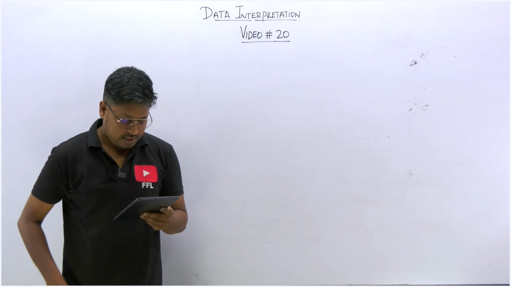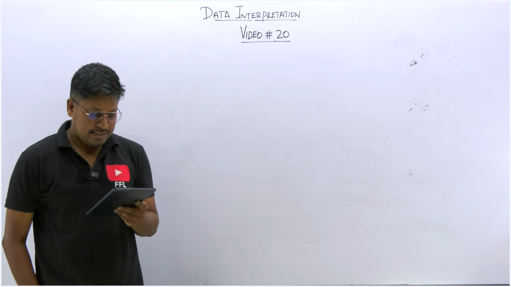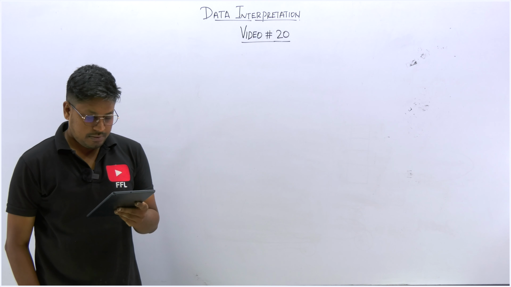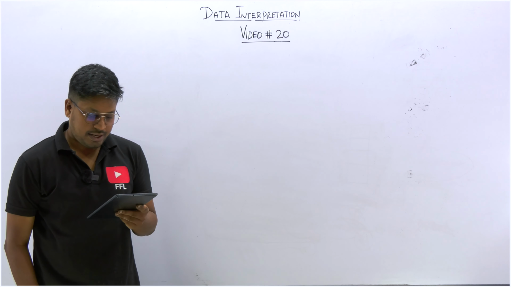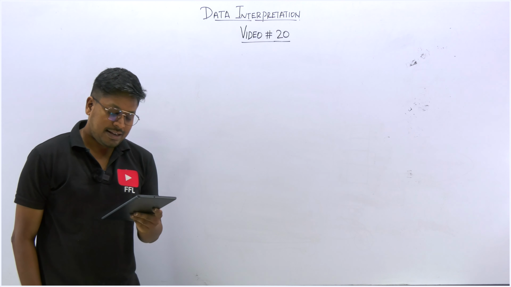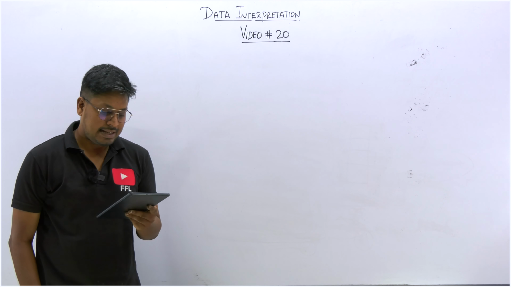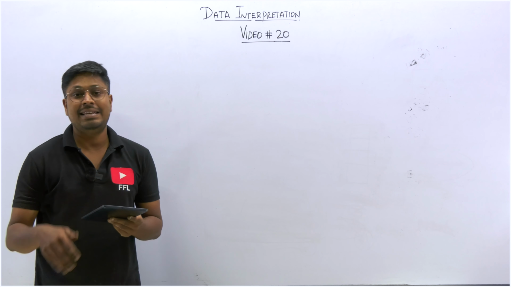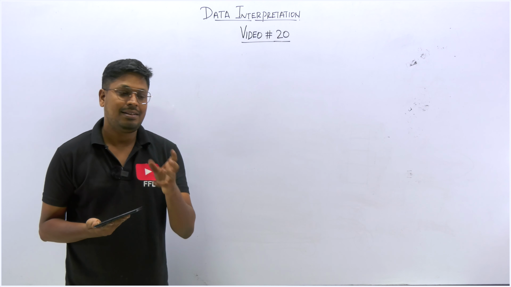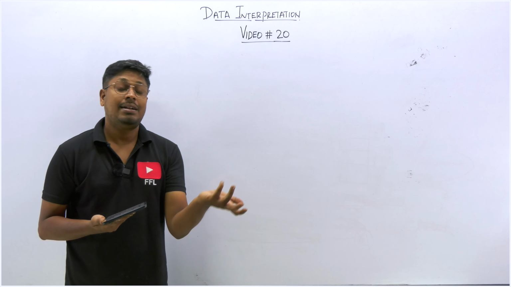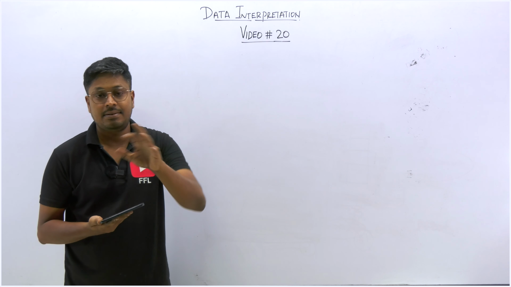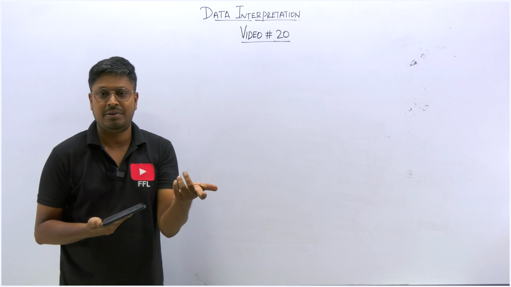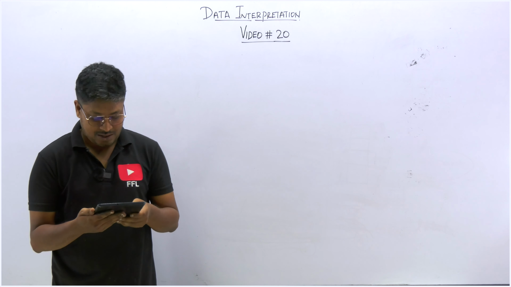If all the incorrect questions are counted as correct questions, how much score did E get in the subjects? So if all the incorrect questions are counted as correctly answered and the correctly answered as incorrect, that is also easy, right? The correctly answered is 30, that has to be considered as incorrect. So the incorrect questions have been considered as correct questions. It's easy because we found all the values, right?